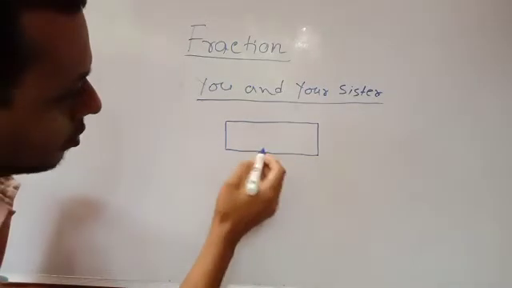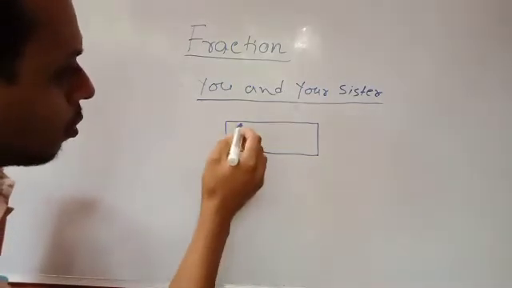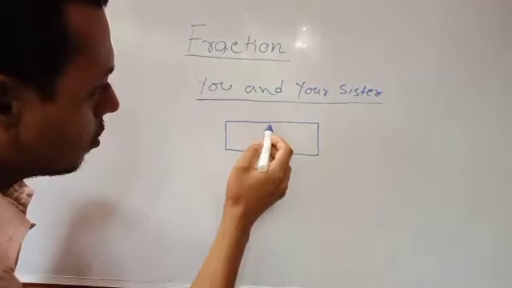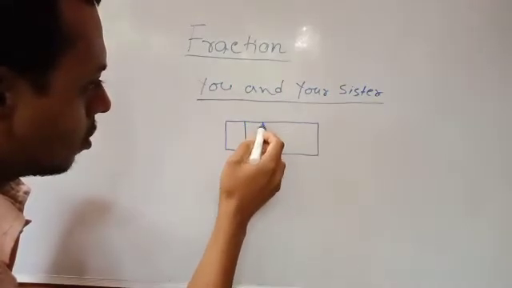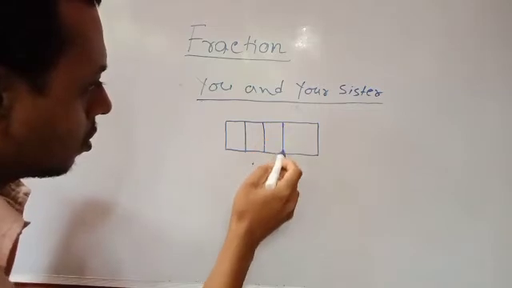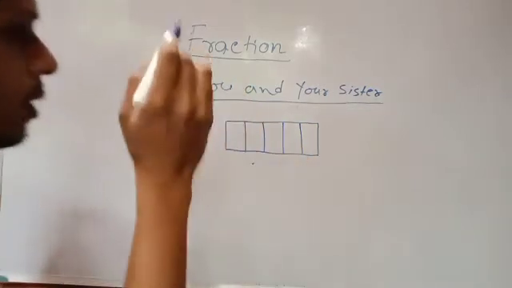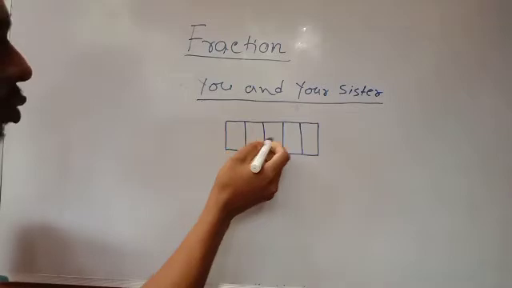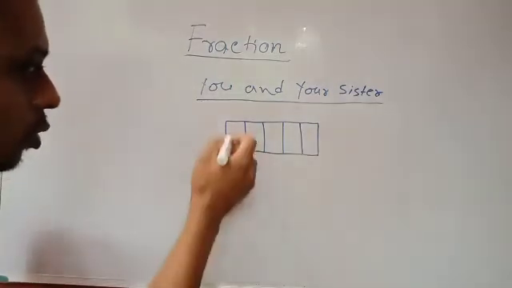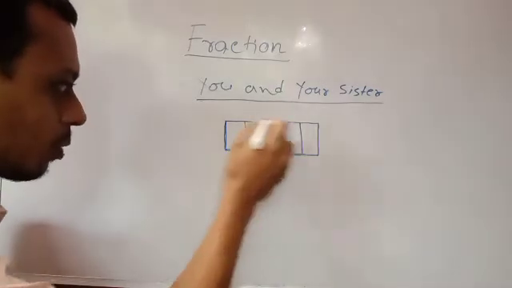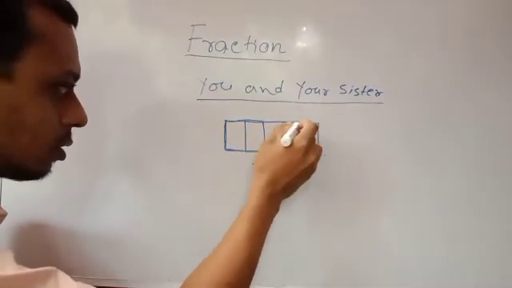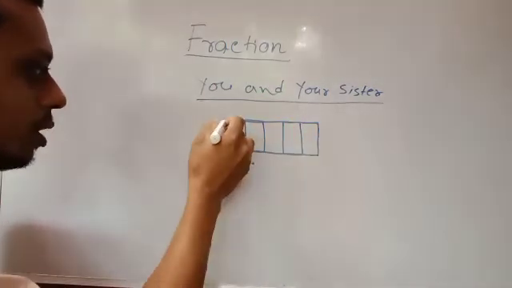Now, this cake, first of all, your mother is dividing into five equal parts. 1, 2, 3, 4, 5. So, one full cake, your mother is dividing into 5 equal parts.